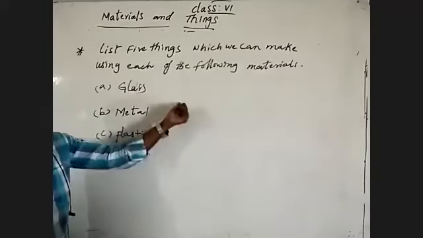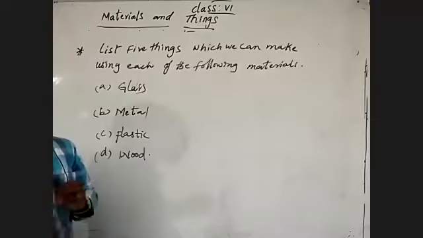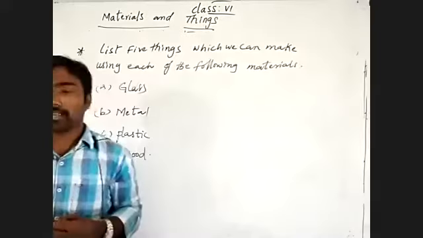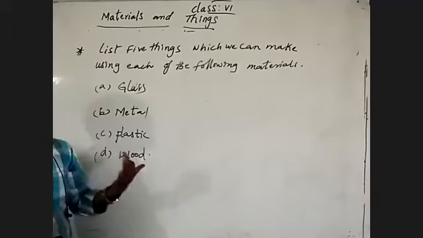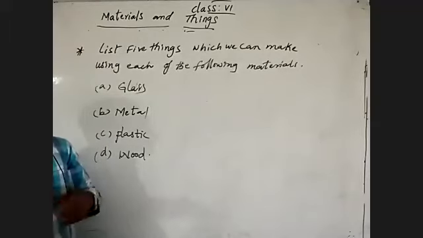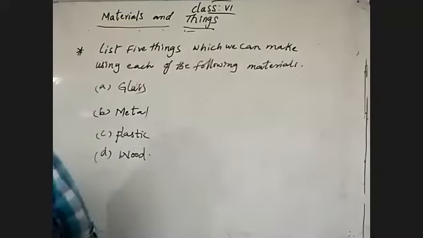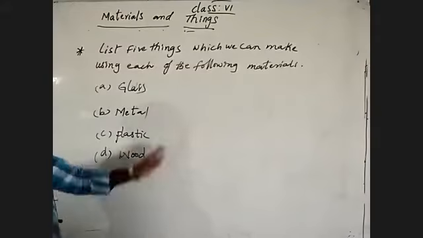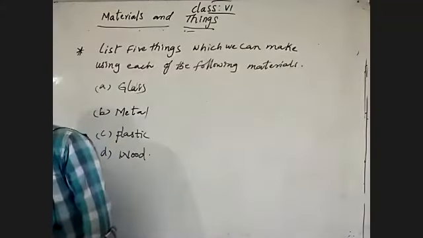By writing five things from each material, we have to identify which state it is in, and at the same time which property each thing has: transparent, opaque or translucent.